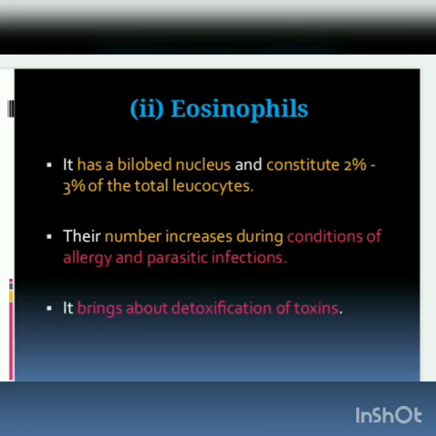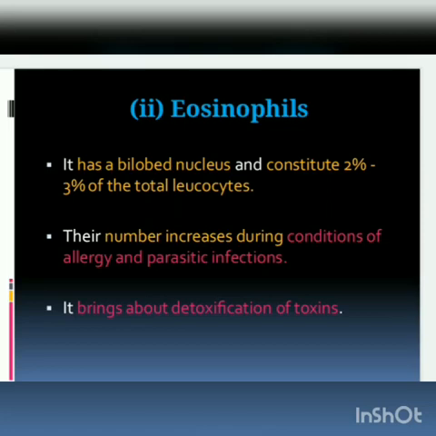Do you understand? Sometimes a wasp biting our skin may cause inflammation. It is also called allergy. Continuous sneezing is also allergy. Swelling in our skin is also allergy. Skin allergy. Towards that, the eosinophil numbers will increase suddenly.